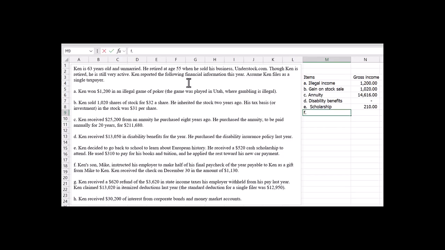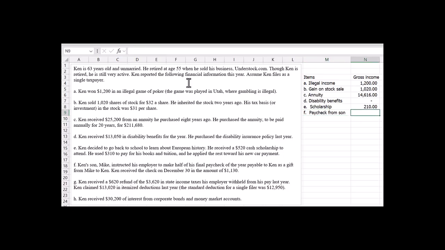F says, Ken's son Mike instructed his employer to make half of his final paycheck of the year payable to Ken as a gift from Mike to Ken. He received the check on December 30th in the amount of $1,130. Okay, this is a paycheck from his son.